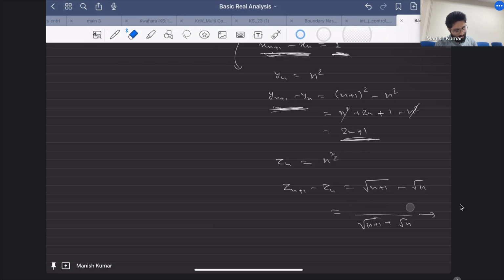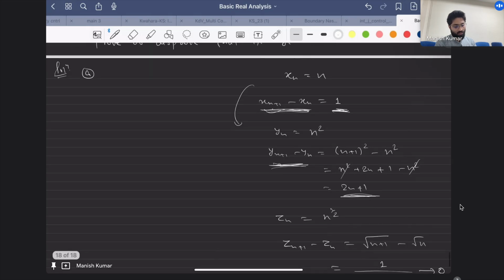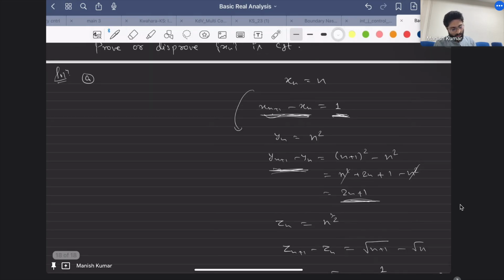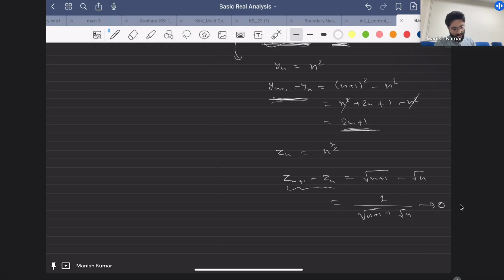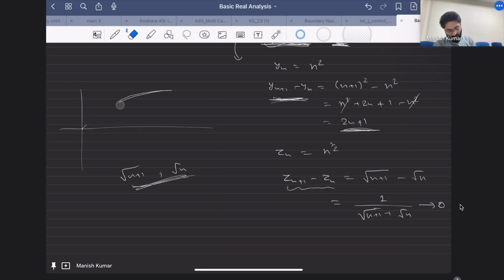Here you can see that the two consecutive terms, root n+1 and root n, are very close for large n. If you plot the graph of root x, it would be like this kind of graph, ultimately asymptotic. So consecutive terms are close, but if you compare this term with a term far away, there is quite a significant gap. They are not very close.